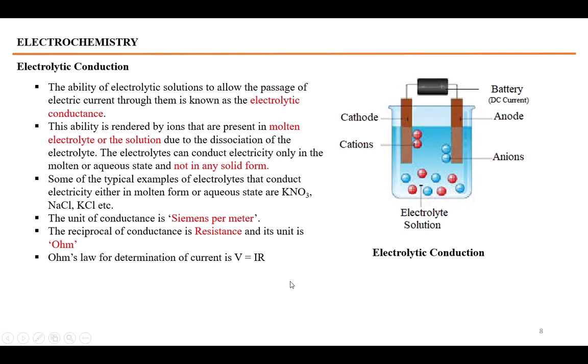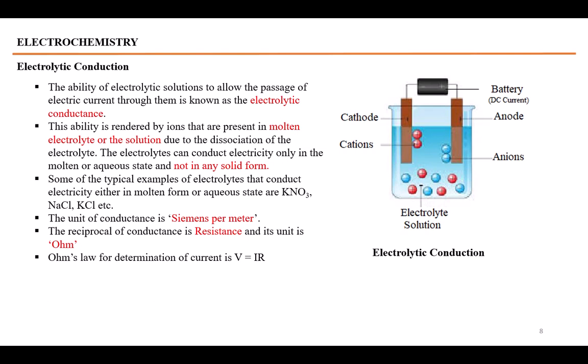Electrolytic conduction. The whole chapter we would discuss in chemistry is actually electrolytic conduction, and we are just going to make the difference between metallic and electrolytic conduction. Electrolytic conduction is the conduction of current through electrolyte solutions or through molten electrolytes due to the movement of ions.